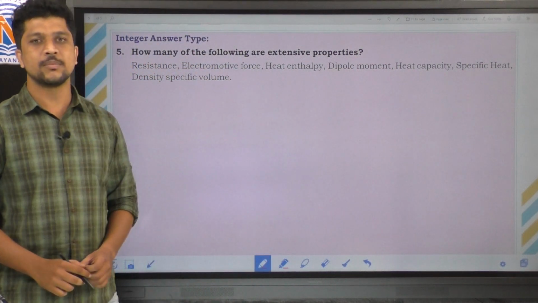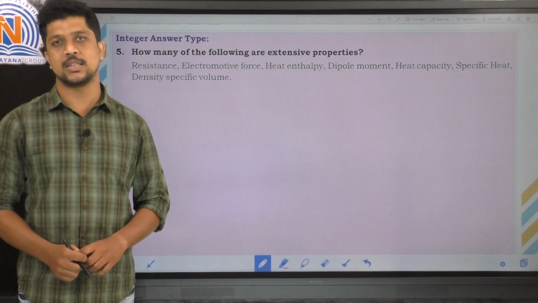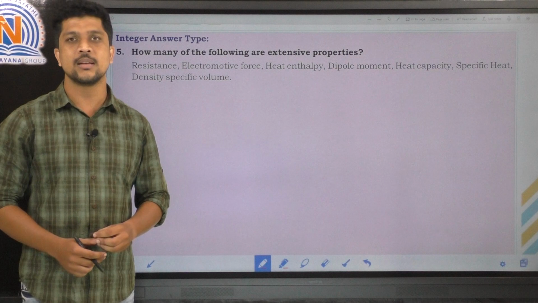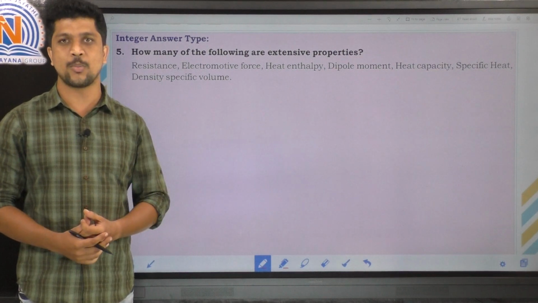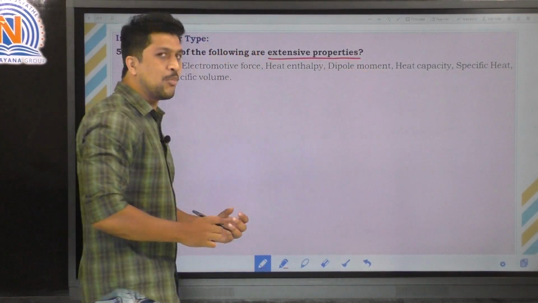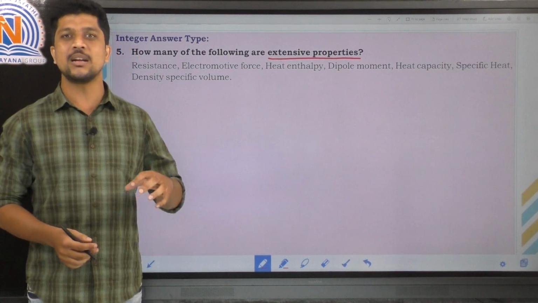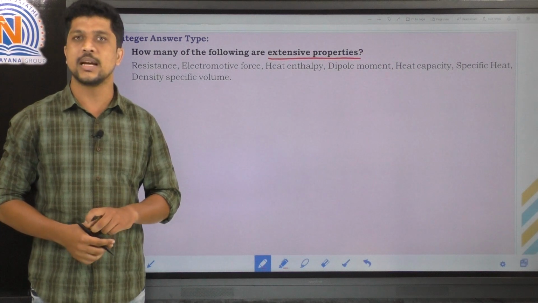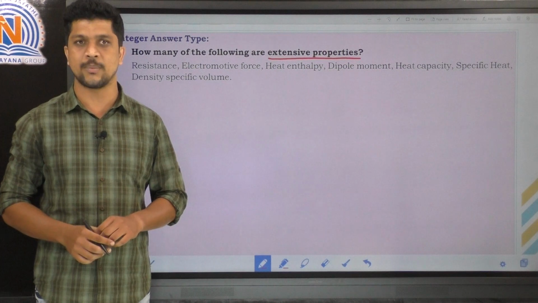Here the question: how many of the following are extensive properties? They have given different properties. Among these, how many are extensive properties? So what is an extensive property? A thermodynamic property of a substance which completely depends upon the size and quantity of matter is called an extensive property, right?